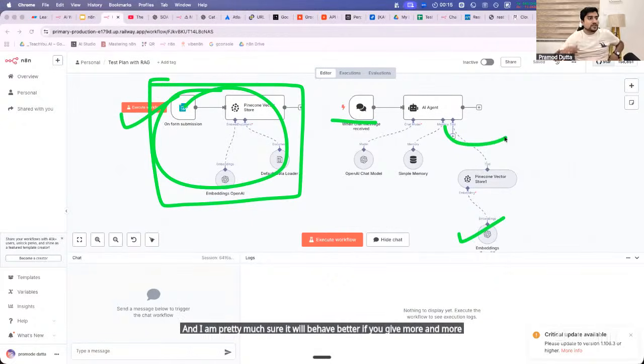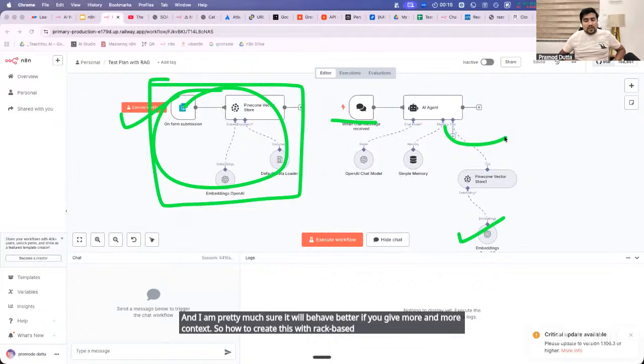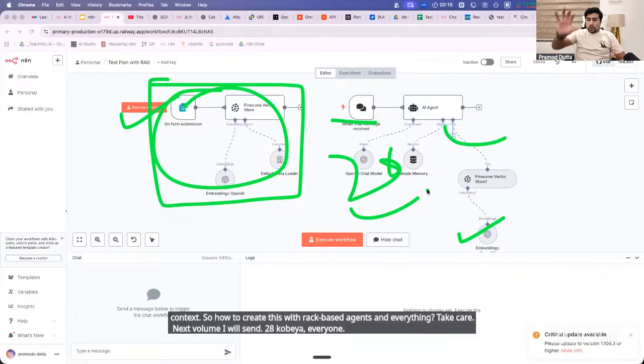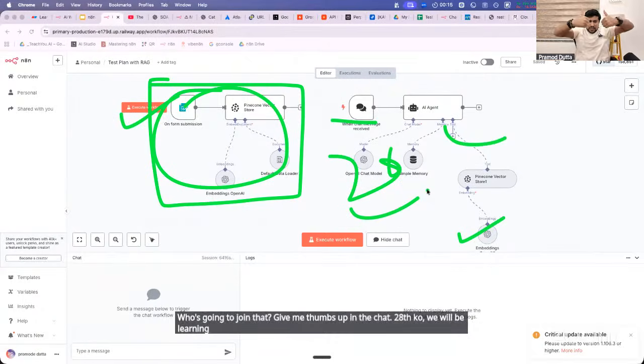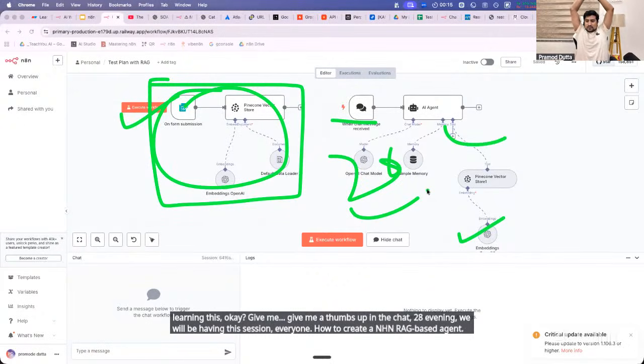So how to create this with RAG based agents and everything? Okay. Next वाले में I will send. 28th को भी है everyone. Who is going to join that? Give me thumbs up in the chat. 28th ko we will be learning this. Okay. Give me thumbs up in the chat. 28th evening we will be having this session everyone. How to create an n8n RAG based agent. ठीक है. So much interested everyone.